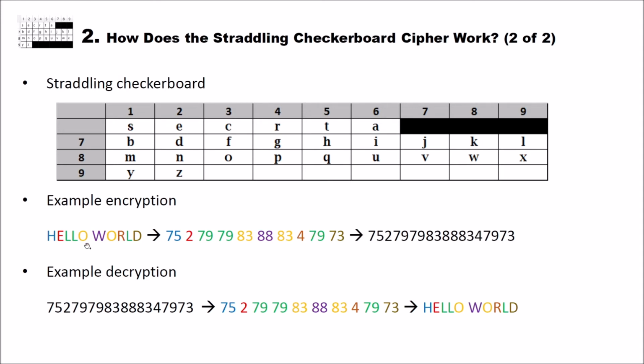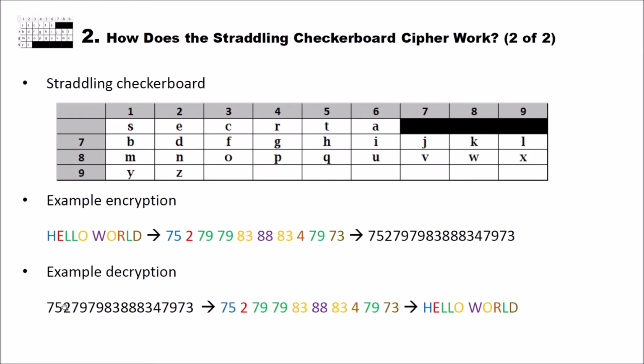And now, how does the decryption work? The decryption works in a similar way. You take the first digit, 7, and you look if in the first column there is a 7. If yes, you take this. If there is no 7 in this column, that would mean we have one letter. But we have a 7, so we have to look at the next digit, the 5, and we go to the 5 and we know this is an H. So we have 75 for an H.